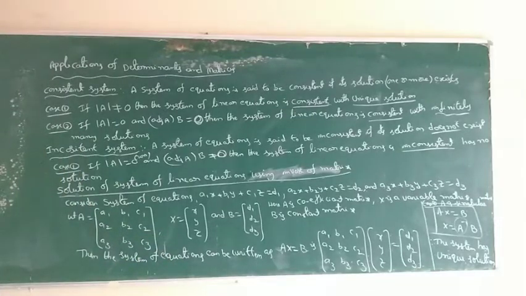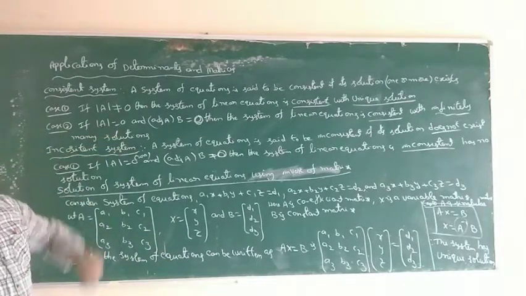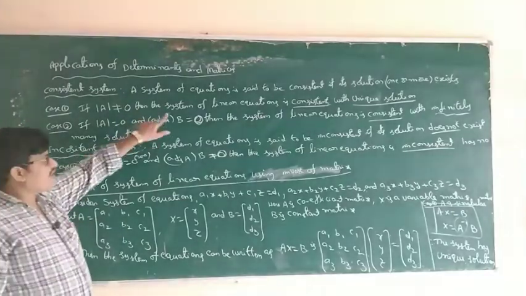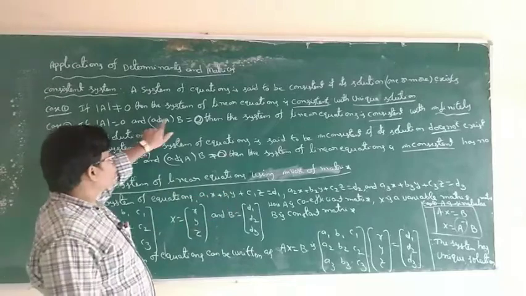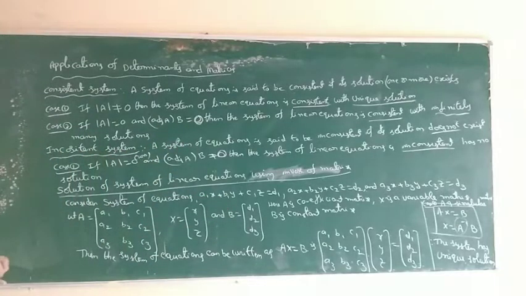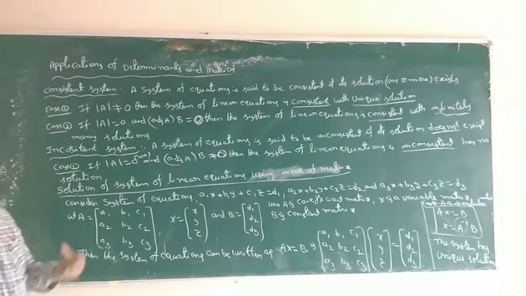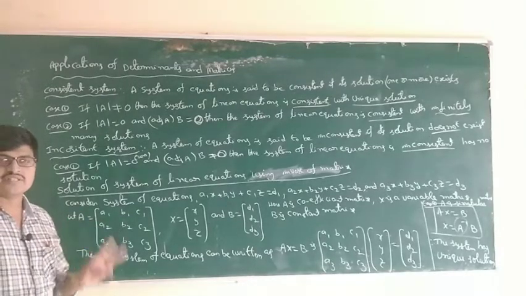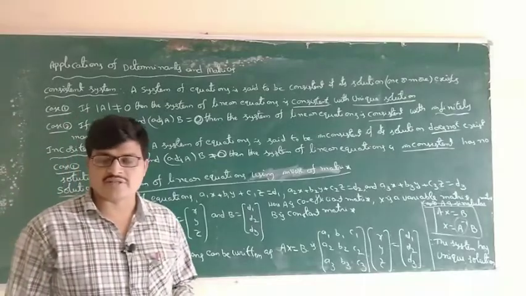Next, if determinant of A equal to 0, then we have to find out adjoint A, and the B matrix is already there. Adjoint A into B matrix equal to 0. Determinant of A 0 and adjoint A into B matrix also 0 means the system of linear equations has infinitely many solutions. Consistent has two types of solution: unique solution and infinitely many solutions.